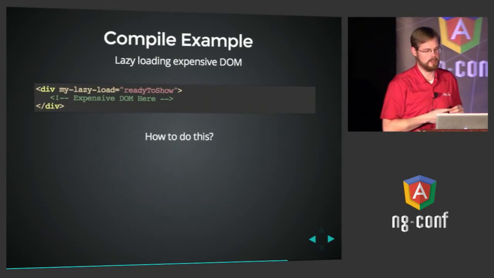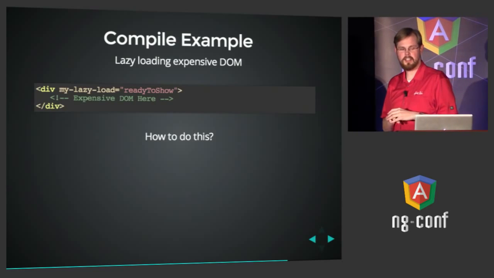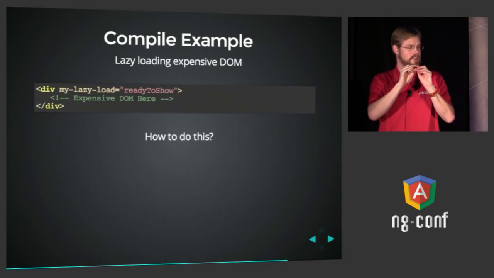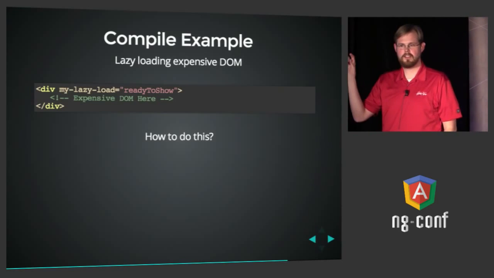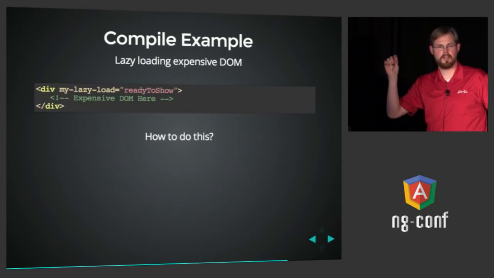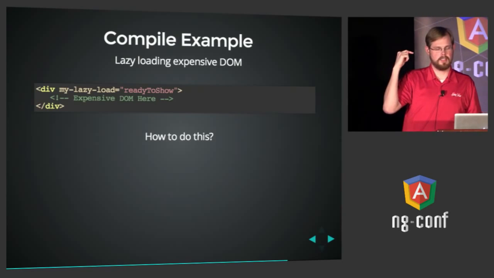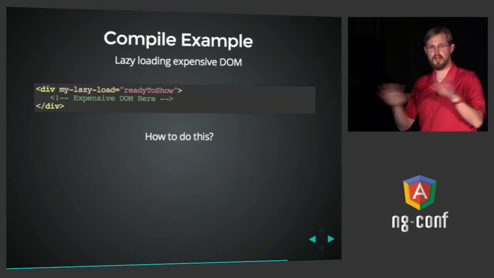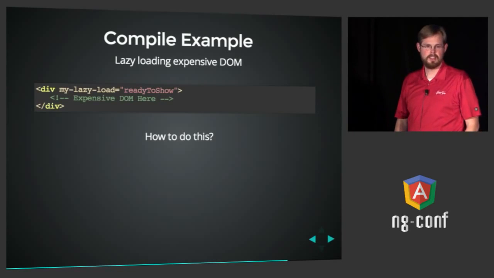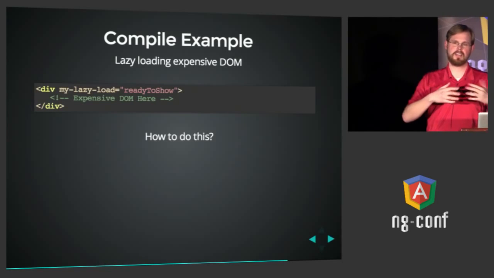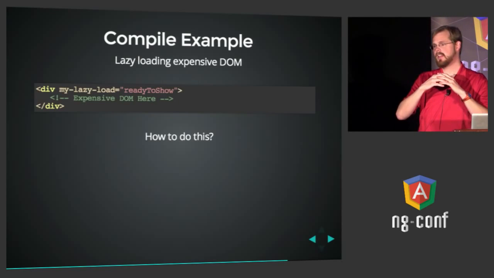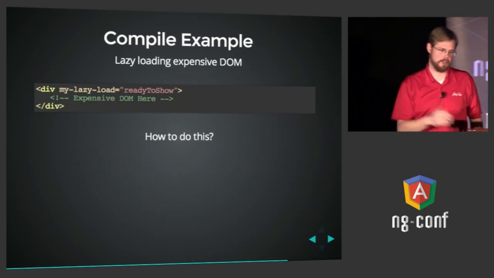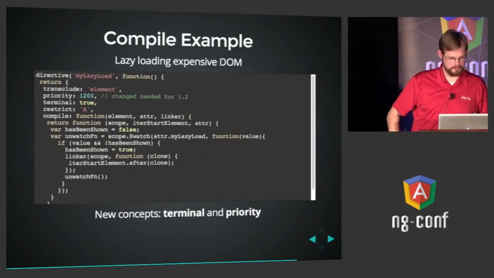So we created a directive called lazy load. And the idea here is if you've got an expensive block of DOM, you can put the directive, in this case my lazy load, on that DOM element, wrap a div around it, and then what it will do is when ready to show becomes truthy, it will load that DOM in and then stop watching and just do nothing anymore. That's the idea. But until then, it will prevent any subsequent nested directives from running, any watch expressions from running, and Angular will basically stop processing the DOM below this. Right? Very good for load time. So let's see how that looks.